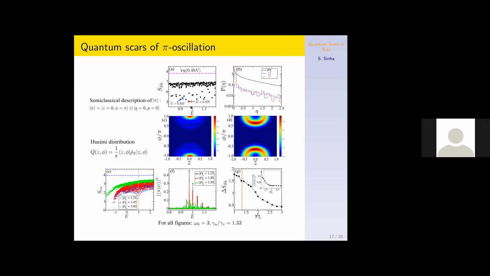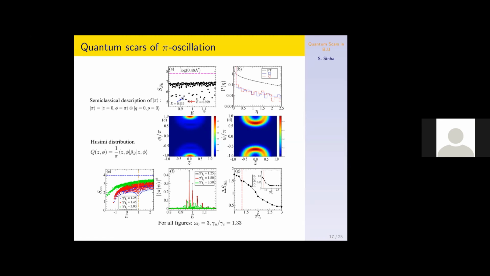So around E equal to 1, we studied the structure of the Shannon entropy of the states. But there are certain states which show a strong deviation. We picked up these states, which show a strong deviation of the Shannon entropy, and analyzed them. We calculate the semi-classical phase space distribution, or the Husimi distribution, of these states, and these are shown in this figure. They clearly show a high phase space density around this pi value. So these are like the reminiscence of this unstable pi mode.